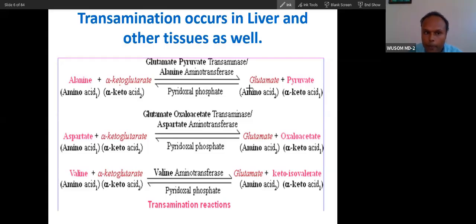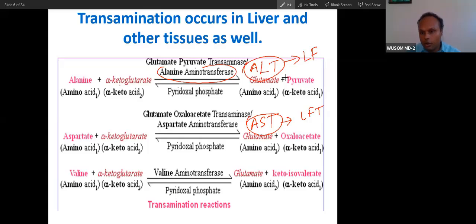Okay, and you remember this enzyme name, ALT. This is a very important enzyme. This enzyme is also used as a liver function test. And AST, this is AST, also used as a liver function test. So these are very important. I'm telling you the enzymes that are utilized in liver function tests also. So remember, these are used as liver function tests. This is a very important enzyme.